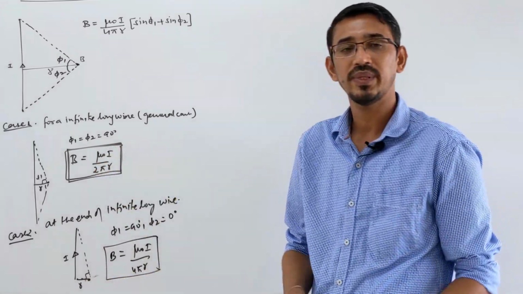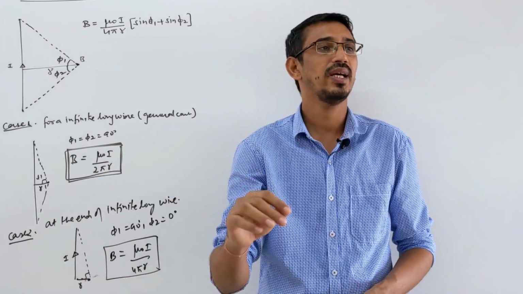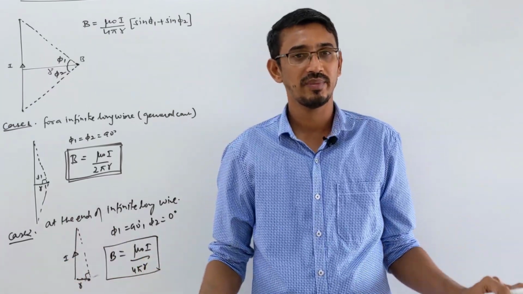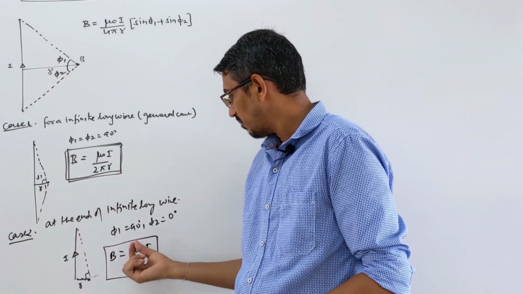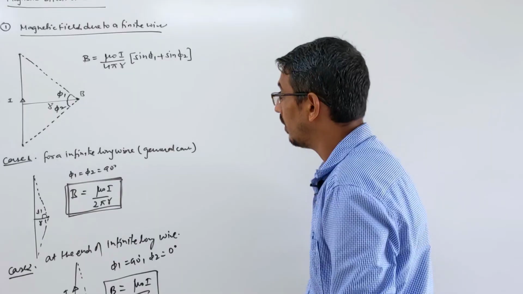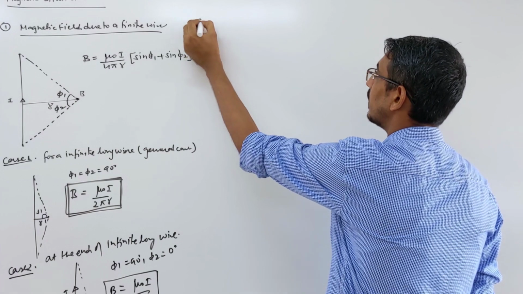This is the general formula. If they are asking especially for the magnetic field at the end of the wire, this end or that end, this side or that side, it doesn't matter, then what is the answer? Mu naught I upon 4 pi r. It's half of that only.